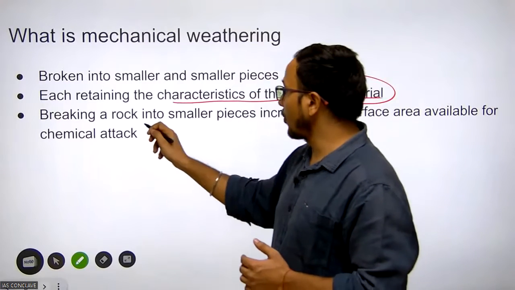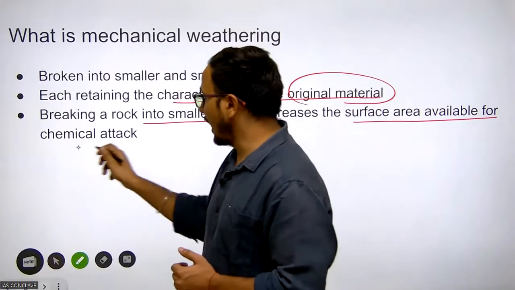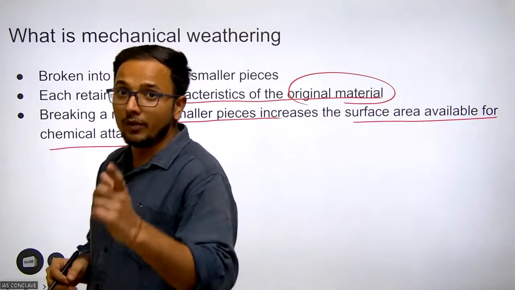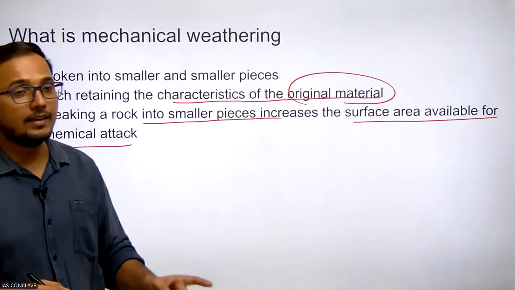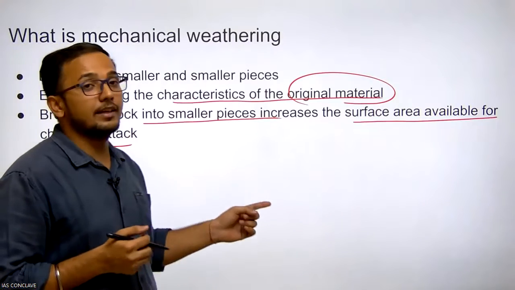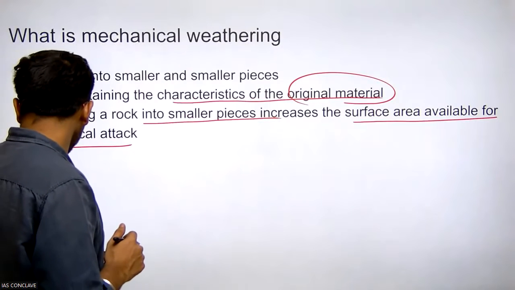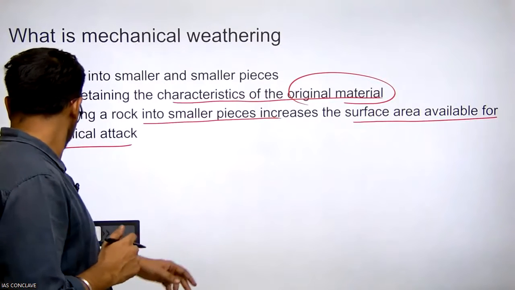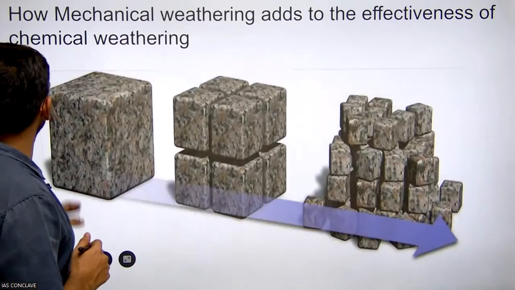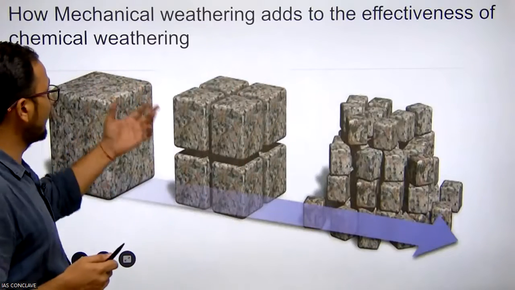Breaking of a rock into smaller pieces increases the surface area available for chemical attack. This is how physical weathering, that means mechanical weathering, increases the effectiveness of chemical weathering.